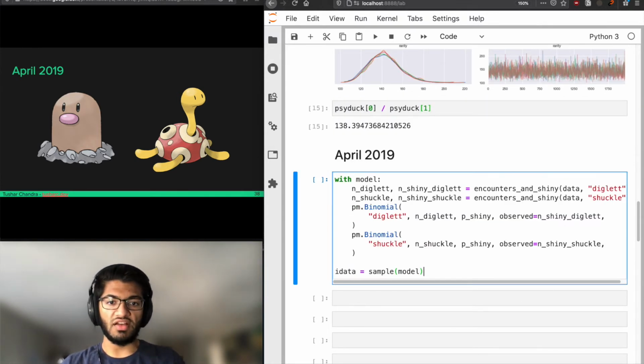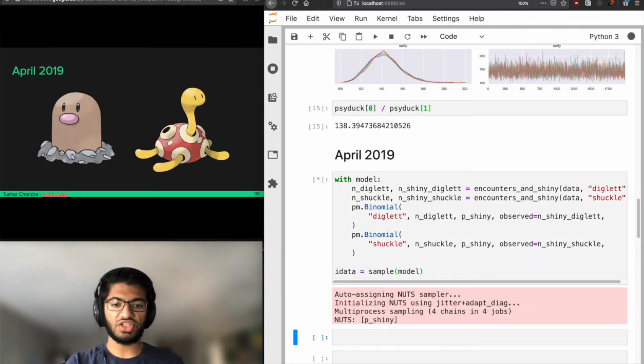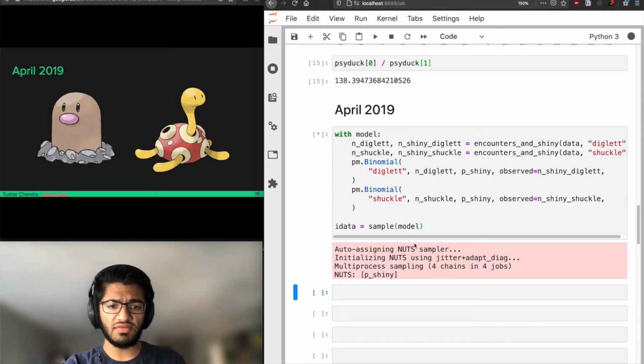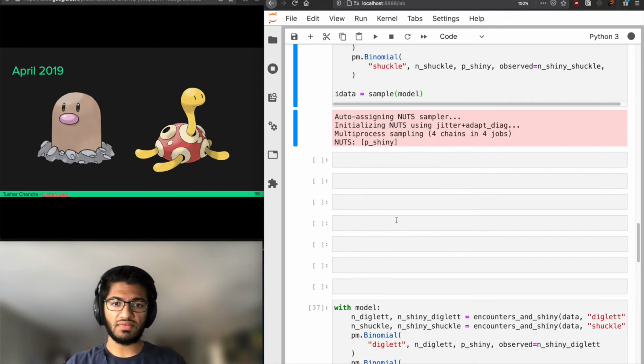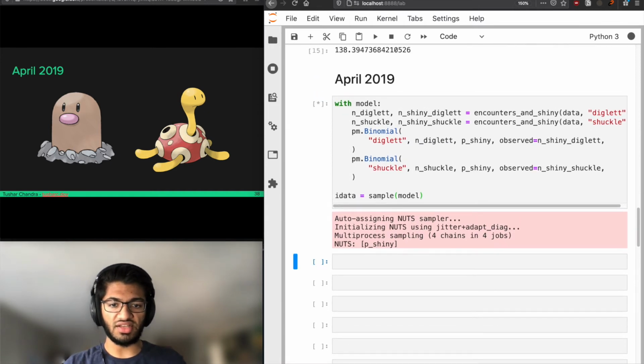Okay, so now we have our model where we added Diglett and Shuckle as binomial observations, and we're going to use the same sample function from above to get a new posterior distribution. And while that runs, I'm going to get the next plotting function.